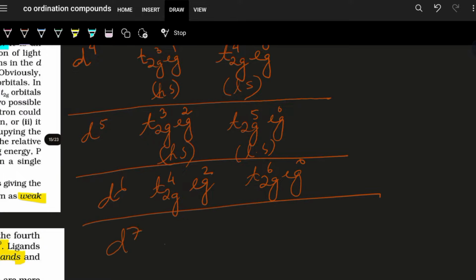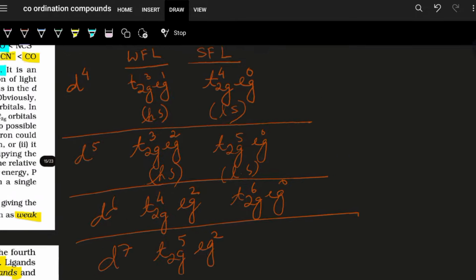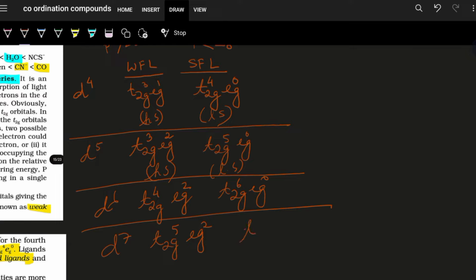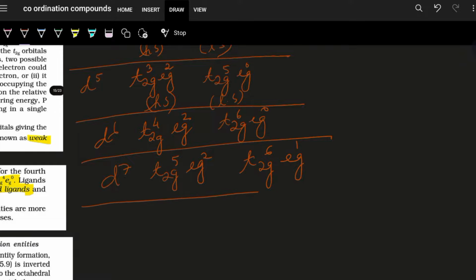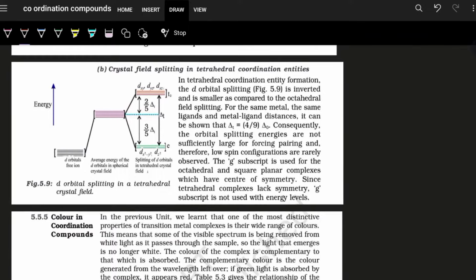d7. Now d7 means what? t2g and eg. At first t2g3 eg2. Okay, so that makes it 5. The leftover 2 will occupy t2g only. So it will be t2g5 eg2 for a weak field ligand. In a strong field, pairing will happen, t2g can hold a maximum of 6, and the 7th electron goes to eg. So this is the d7 configuration. So likewise you have to fill up the electrons.